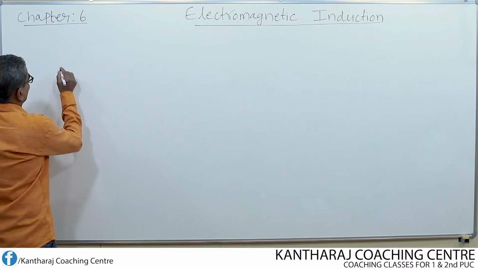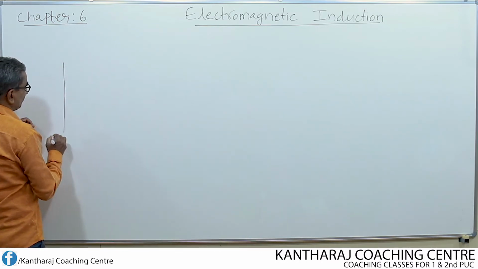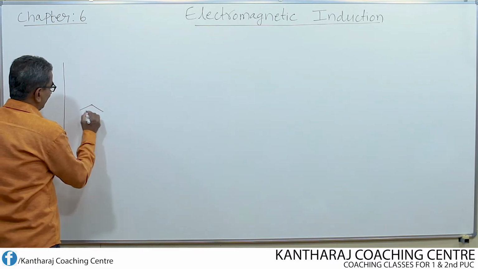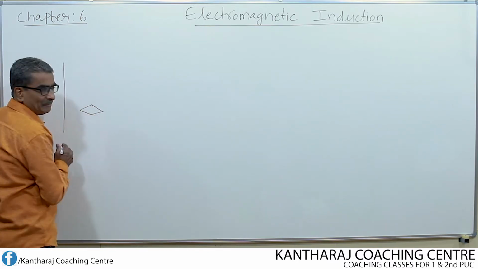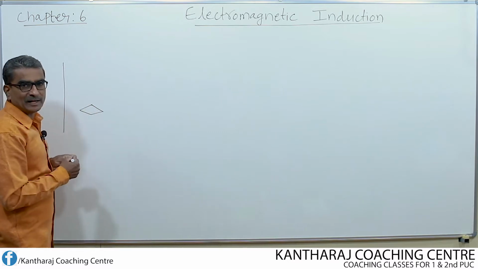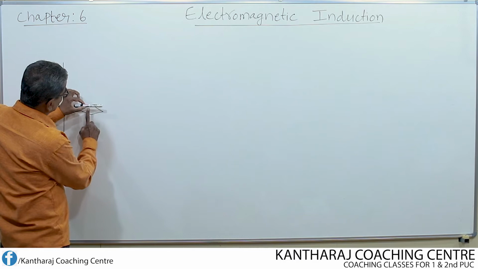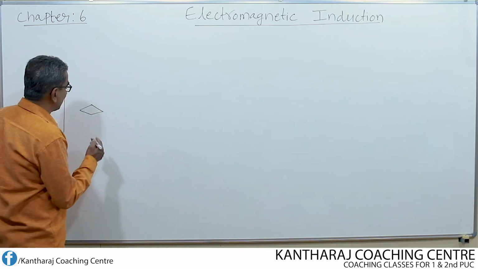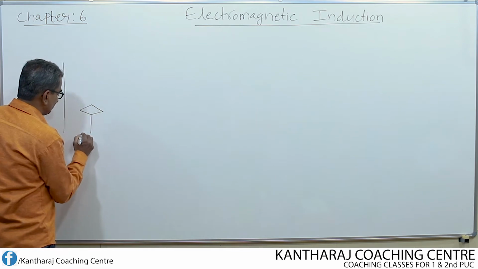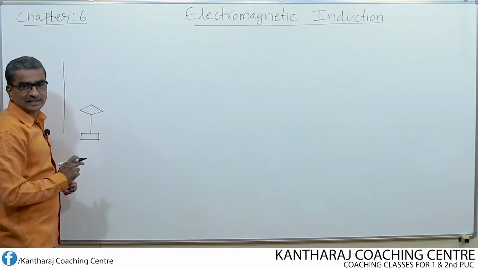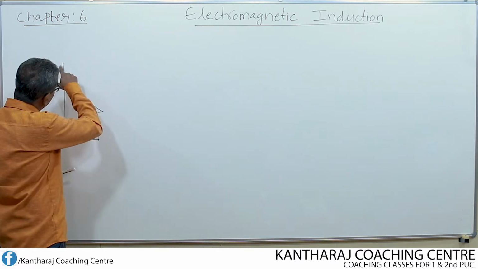In Oersted's experiment, suppose there is a conductor and a pivoted magnetic needle. Pivoted magnetic needle means, suppose I assume this as a magnetic needle, it is mounted over a sharp point. So that is the meaning of pivoted magnetic needle. This pivoted magnetic needle is kept by the side of the conductor.